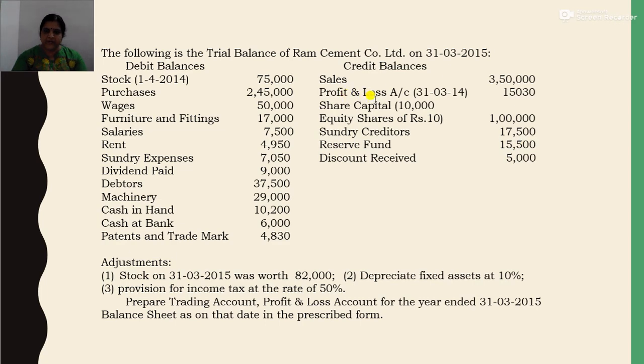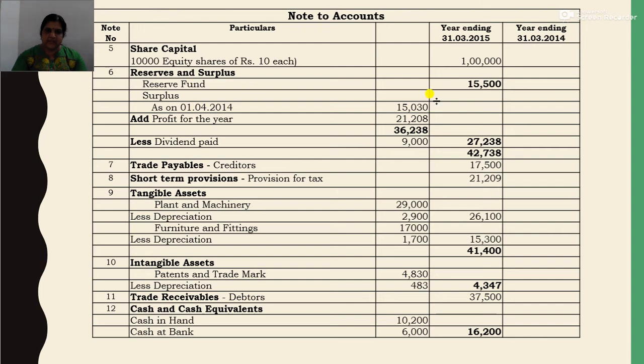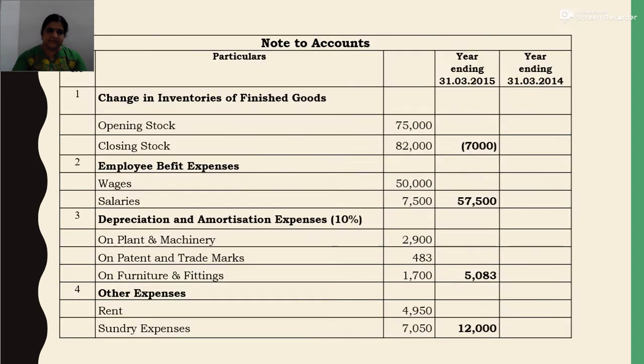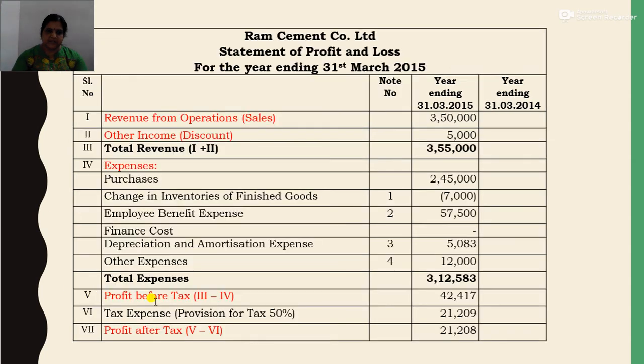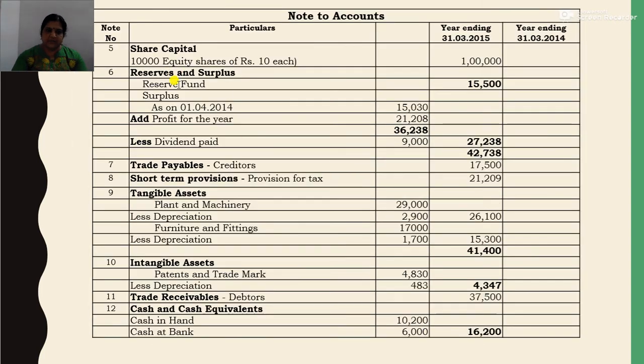Then there is opening balance of profit and loss account, that is 15,030. Okay. So reserve fund 15,500. Then surplus opening balance 15,030. Then add profit for the year. So this is as per this one, that is profit after tax, that is 21,208. So with the surplus you add this. Then profit for the year 21,208. So the total is 36,238.